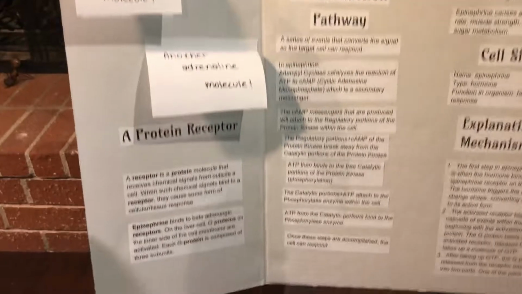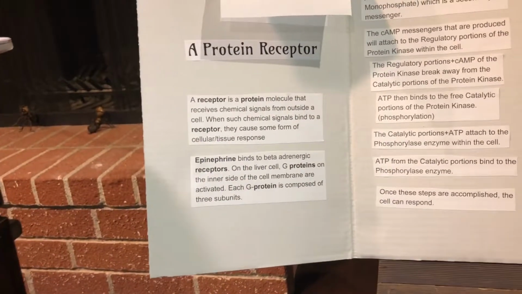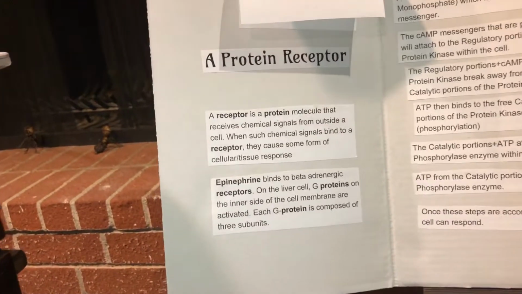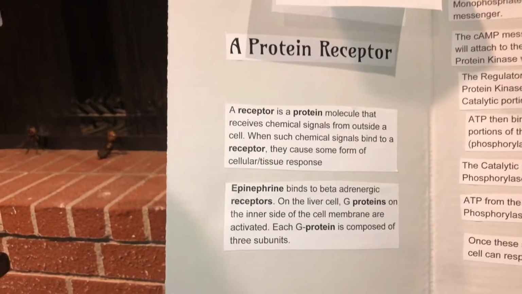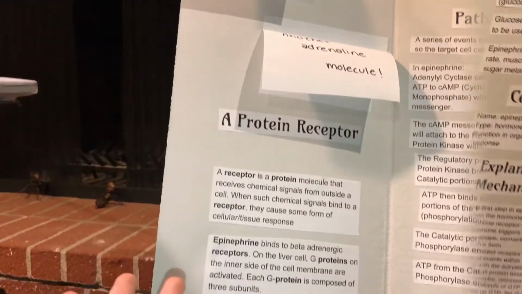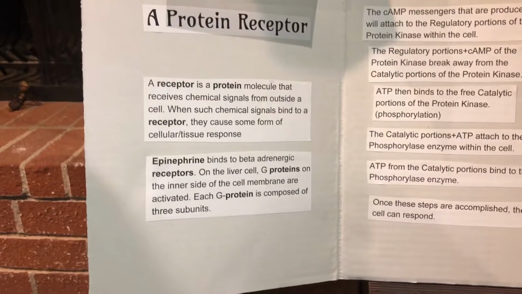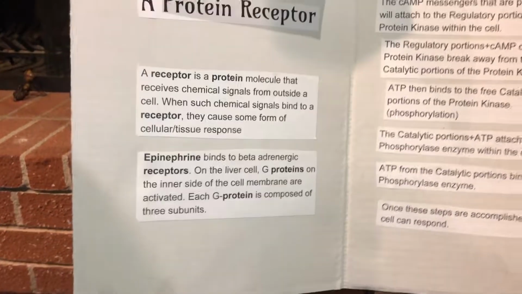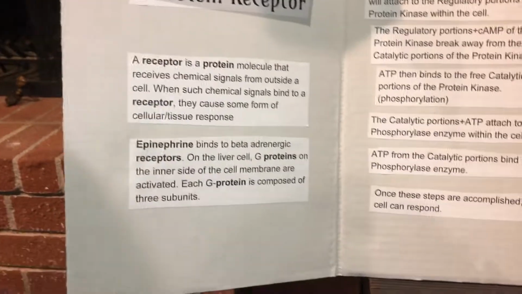Now, we will be looking at a protein receptor. A receptor is a protein molecule that receives chemical signals from the outside of the cell. When such chemical signals bind to a receptor, they cause some form of cellular tissue response. Epinephrine binds to beta-adrenergic receptors. On the liver cell, G proteins on the inner side of the cell membrane are activated. Each G protein is composed of 3 subunits.